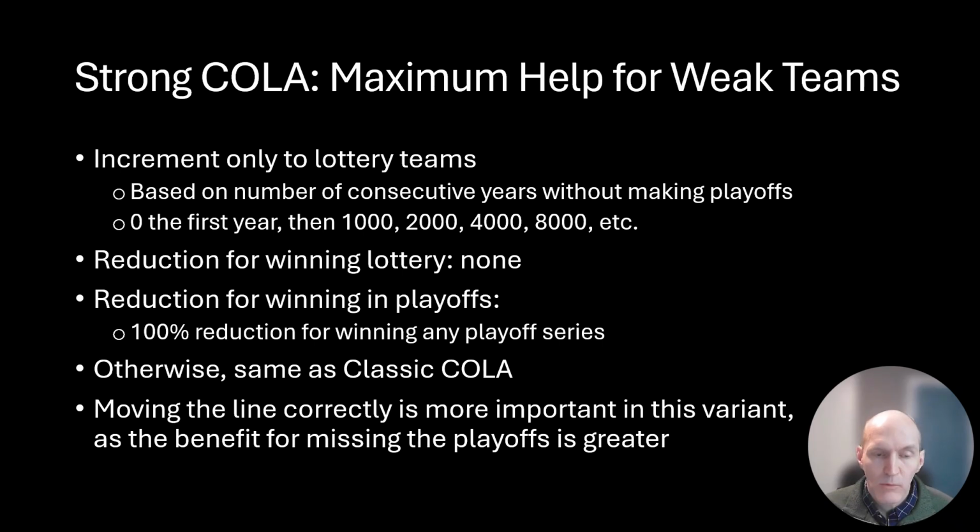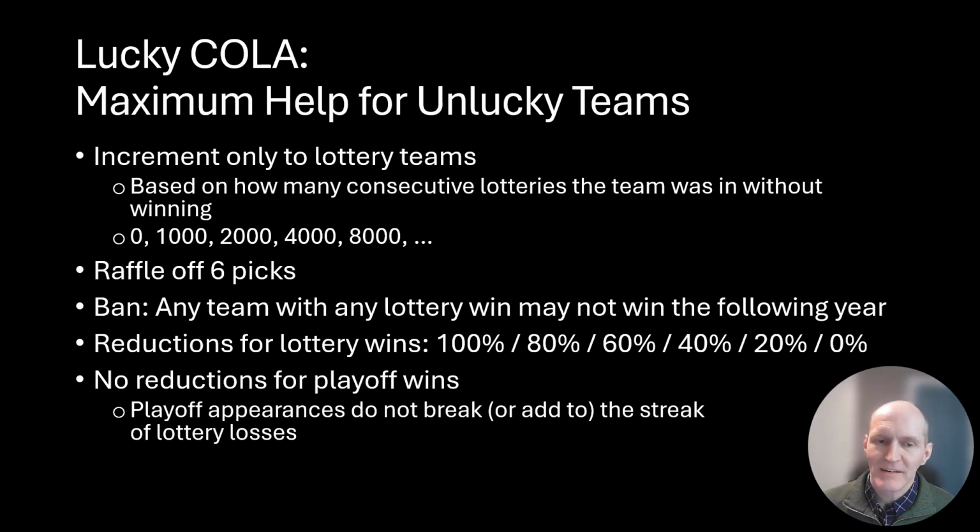In this one, it is more important that we do move the line correctly, because now, if you've got 8,000, you may have a strong incentive to say, I don't want to win this playoff series quite yet. So we do need to get it right in terms of moving the line potentially if there is an incentive, and reading what the teams are thinking. Do they actually value winning in the playoffs? You'd hope so. That's what the game's all about. But if not, it is important to read the room and determine whether or not that tanking is going to occur and react accordingly. Lucky COLA is the same idea, just reversed.